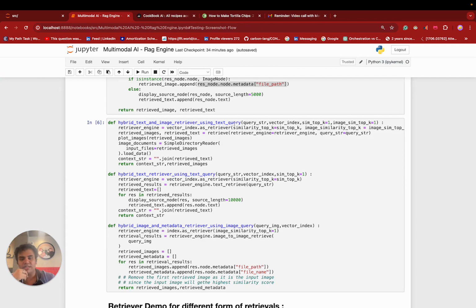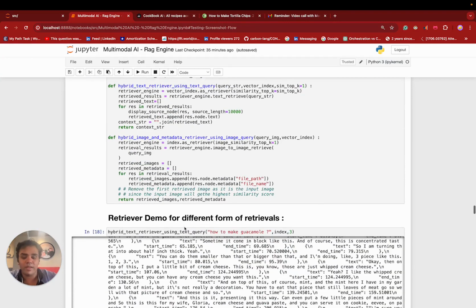So let's say if you have a text query and you need to get an associated text and image for it, you will get it. Same if you have an image query, basically if you have any image, and you want to check what is the file name associated with the actual image which is stored, or with the top hit. That can be fetched through this, and then I can use that particular metadata to plug into the text retriever, and then I can get more information about the recipe itself.